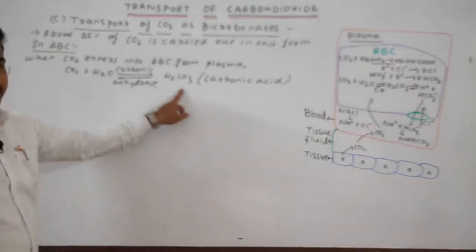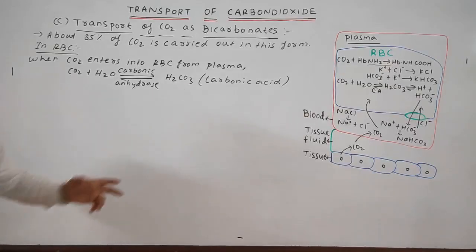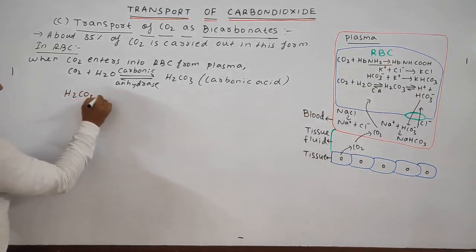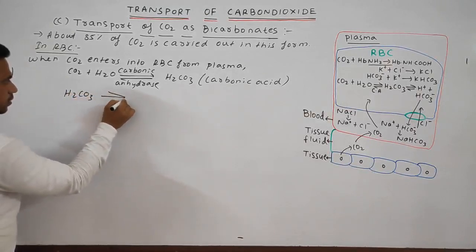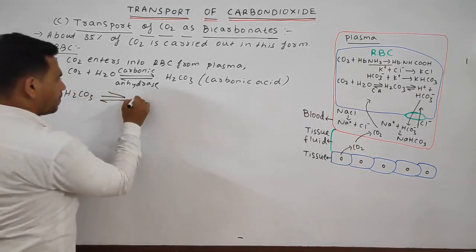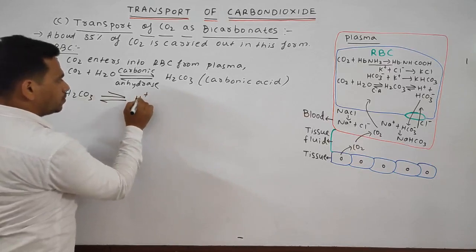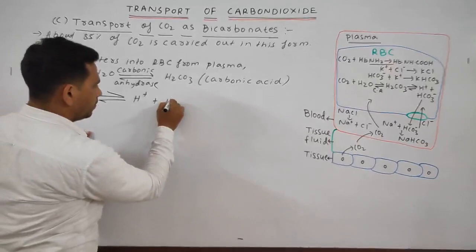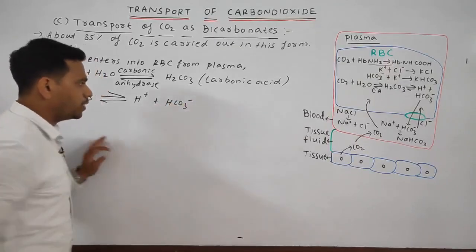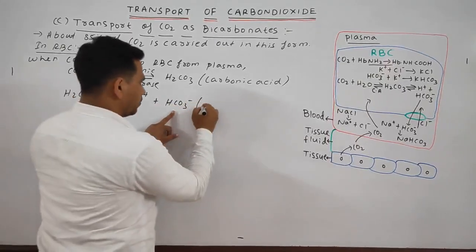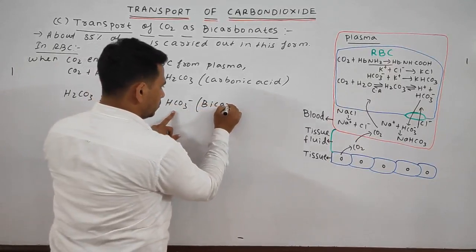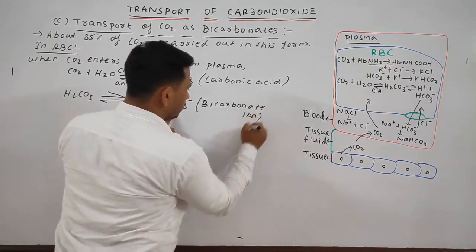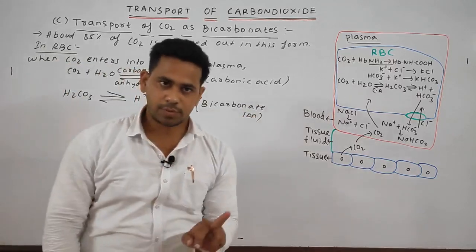Further, this carbonic acid dissociates to form the H+ ion, means hydrogen, plus the HCO3-, means the bicarbonate ion. This much you have clear.